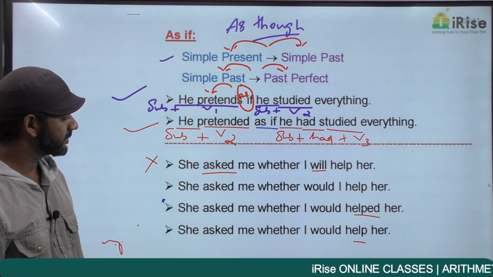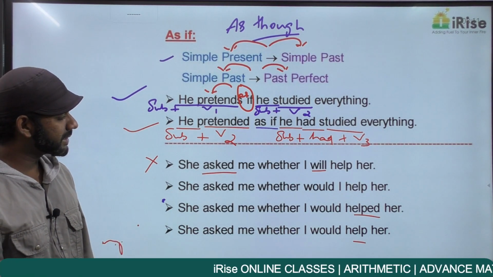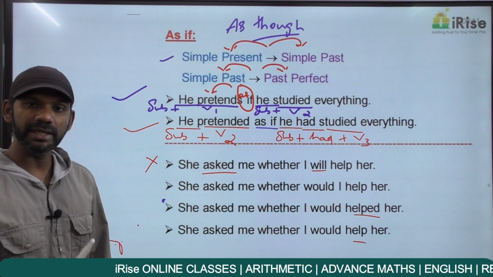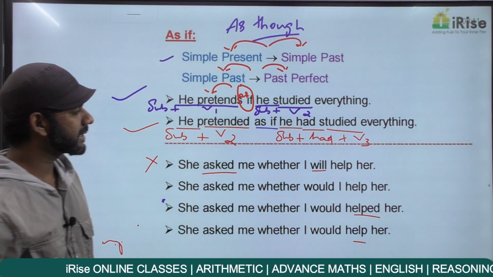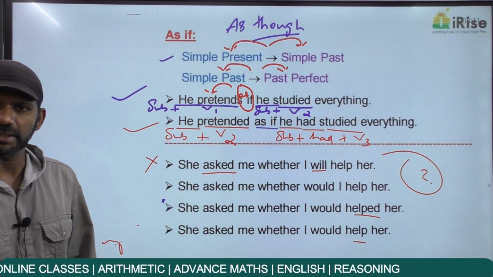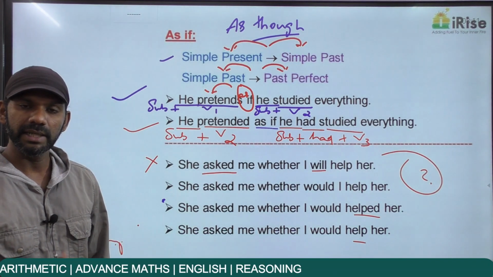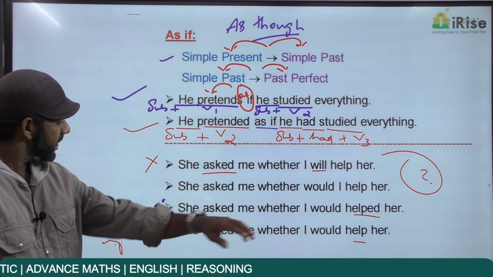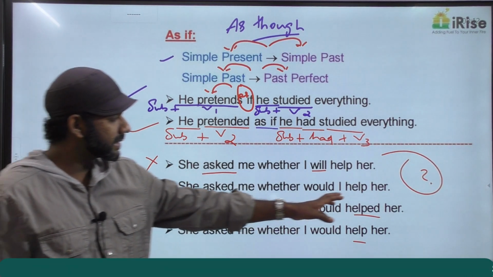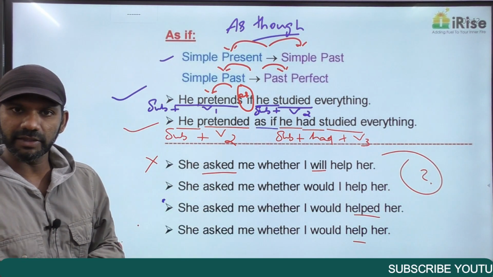Come to the second one. She asked me whether would I help her. This is not an interrogative sentence. You know what an interrogative sentence means? Every sentence that ends with a question mark is termed as an interrogative sentence. Now every interrogative sentence must start with a question word and must end with a question mark. This sentence is starting with she. She is not a question word. This is not ending with a question mark, this is ending with a full stop. So this is not an interrogative sentence.